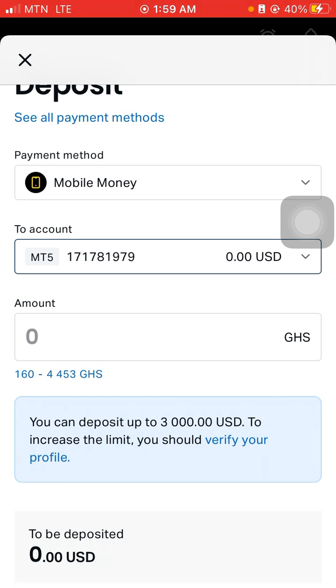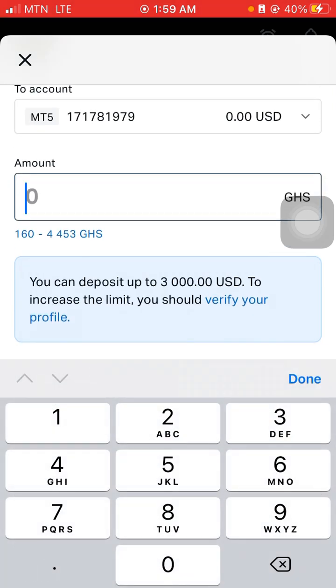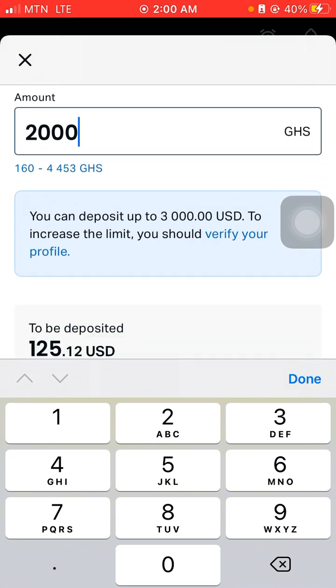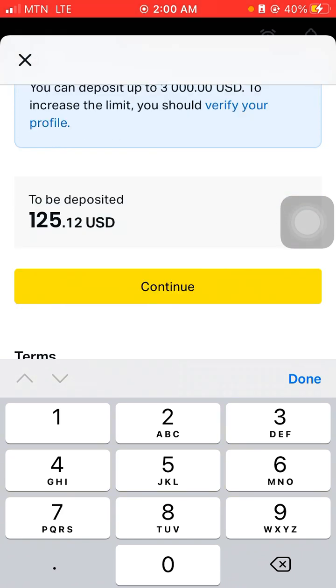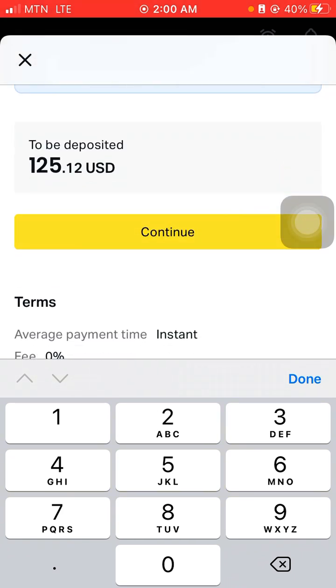But here is where the amount is. The 160 here is for the current exchange rate from the dollar to the cedi, same as the 4,453 Ghana cedis. So 160 here, it means the standard rate is just 16 cedis for the dollar. So let's say I'll deposit 2,000. Okay, sorry, 20,000. So that's $125. Tap on continue.